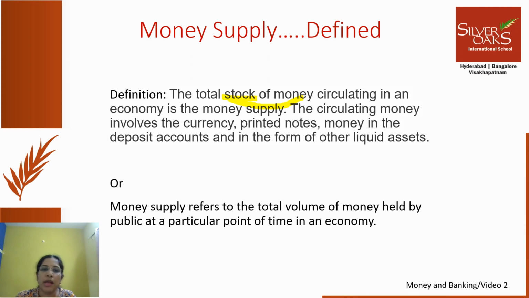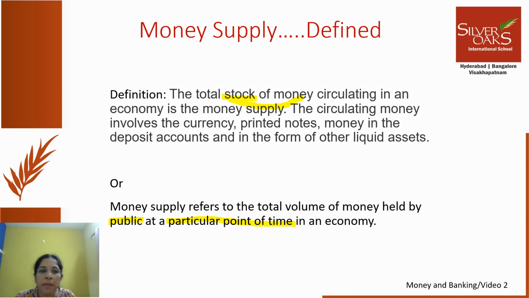Okay, so money supply means the total stock of money circulating in an economy. Now what is money? It is currency, printed notes, money in the deposit accounts, and other liquid assets. All these come as part of money. In most of your textbooks, this definition would be given: money supply refers to the total volume of money held by public at a particular point of time. That's why I am saying money supply is a stock concept.